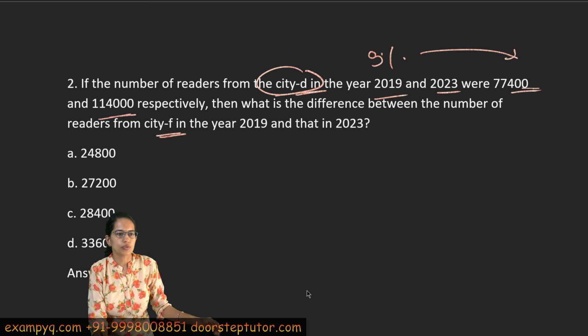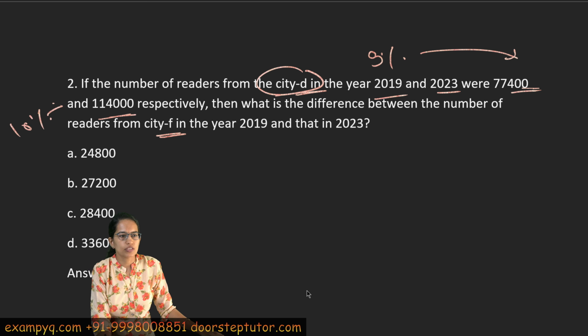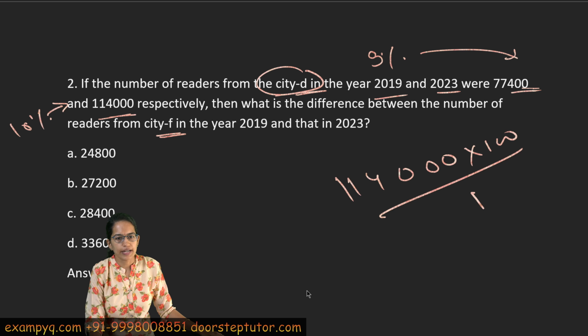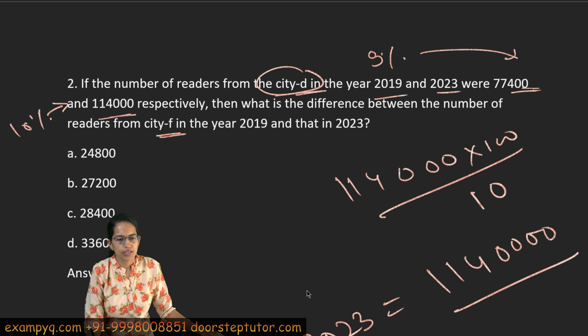So what would be the total? And here 10% gives this value. So what would be the total? 114,000 multiplied by 100 divided by 10. So 114,000 would be the population for 2023, right? For city D.